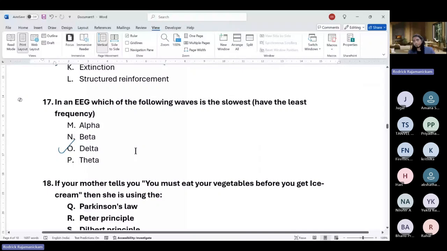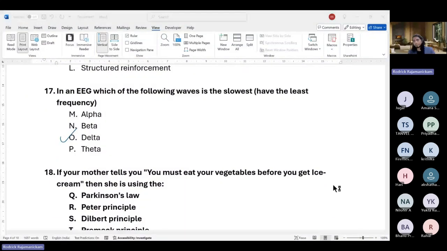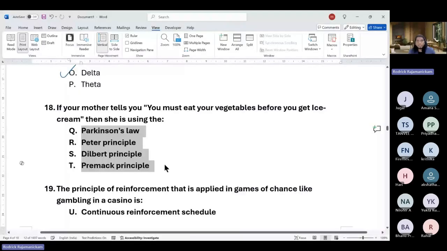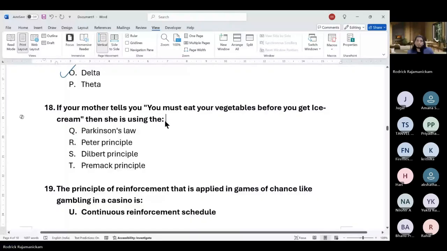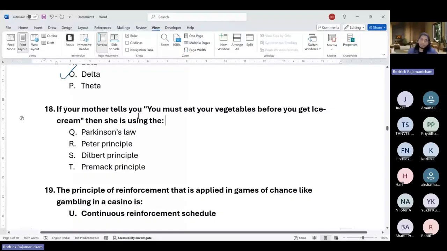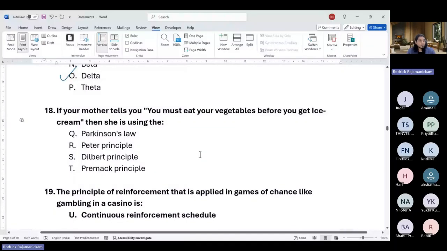All right. So moving on. So if your mother tells you you must eat your vegetables before getting ice cream, she's using dash law. So these questions are actually good. The questions are framed really well, but it's just the option alternatives are not so great. So a lot of application oriented questions. So it's actually good to know. So it is not just from memory and describing things.